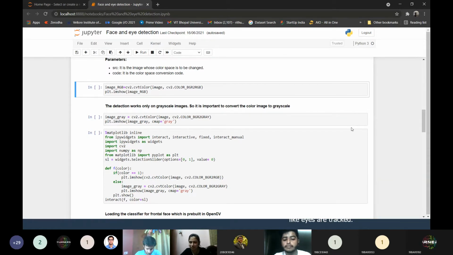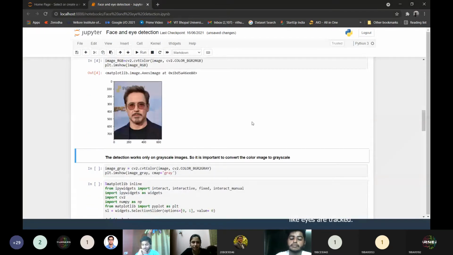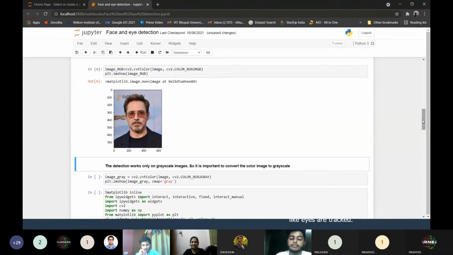Yes, that's perfect. That's your cv2.cvtColor function. I need to convert my image from BGR to RGB, so I'll use the cv2.cvtColor function. It takes two parameters. One is the source image, the image on which you are working. The second parameter is the color space conversion code, which means the format from which you are converting to the other format you want the image to be. Now I want the image to go from BGR to RGB. That's why I have written cv2.COLOR_BGR2RGB. I will run the code and print the image. Let's see. Okay, now Tony Stark is in true colors.